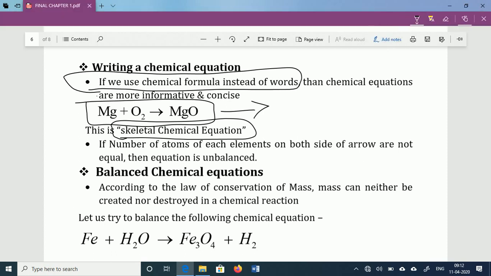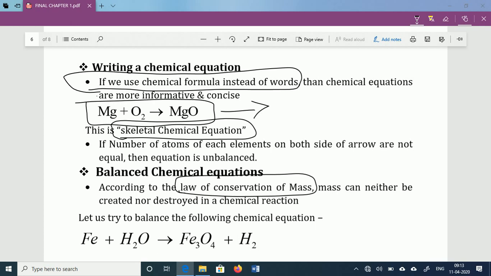Why? Because in 9th standard we already discussed the law of conservation of mass. According to the law of conservation of mass, mass can neither be created nor destroyed in any chemical reaction. So mass should remain constant, and according to Dalton's theory, all atoms possess the same mass. Suppose sodium is there, its mass is 23 AMU, so it remains 23 AMU and does not change in any chemical reaction. So atom mass is constant, and mass in any chemical reaction is constant.